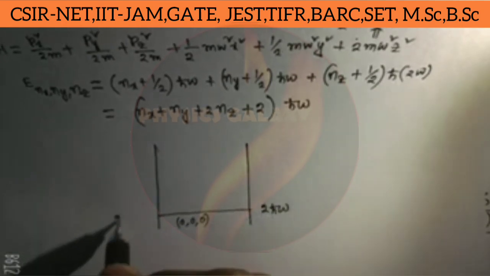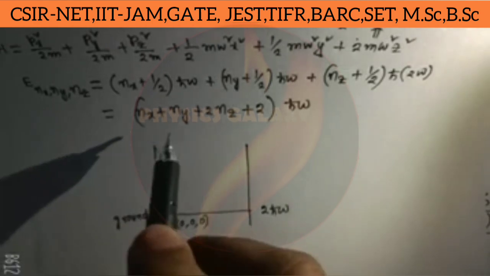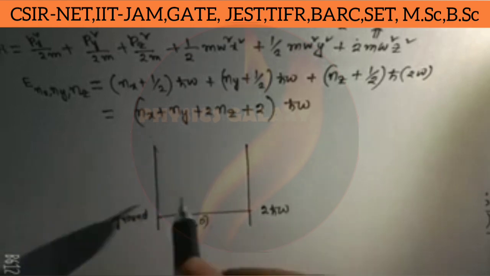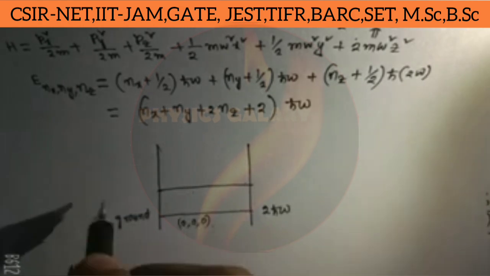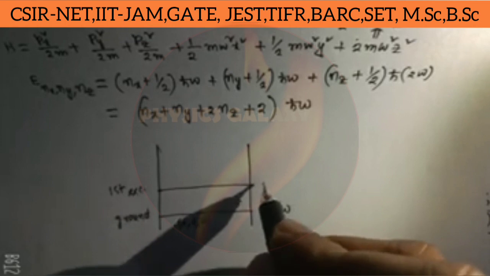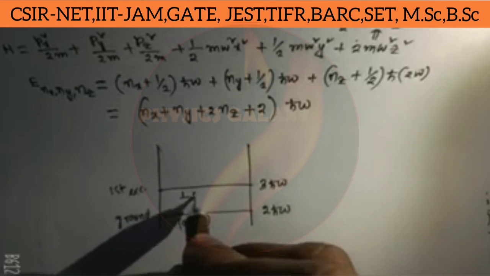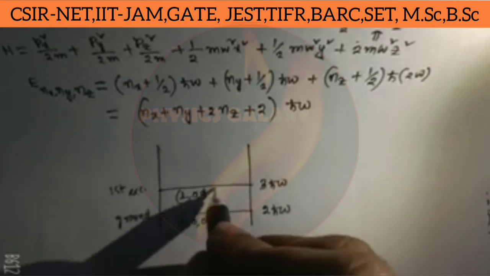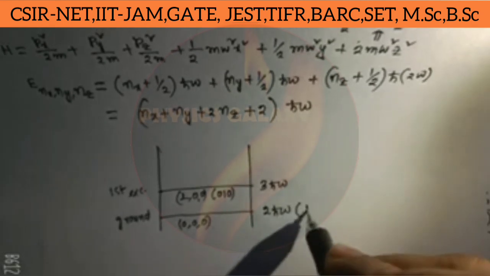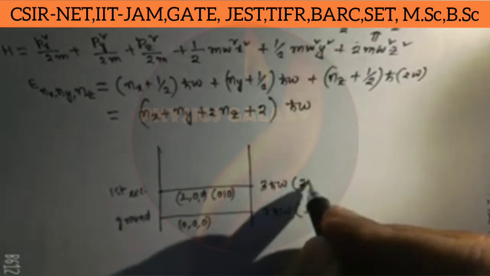The first excited state has nx ny nz equal to 1 0 0 or 0 1 0, with energy 3 h cut omega. The ground state is non-degenerate, and the first excited state has degeneracy 2.